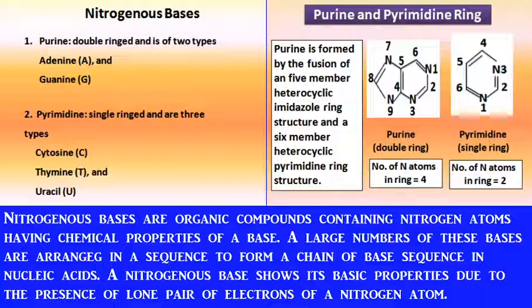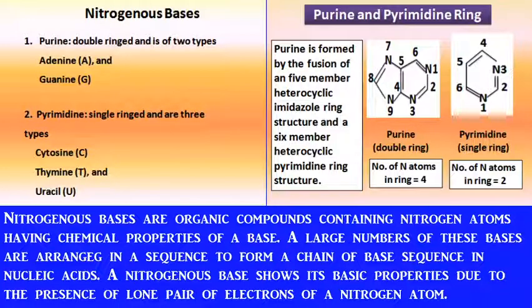Pyrimidine is of three types, cytosine, thymine and uracil. Thymine is present in DNA, but at the place of thymine, uracil is present in RNA. Now this is clear up to here. Come to the purine ring. Purine and pyrimidine ring.